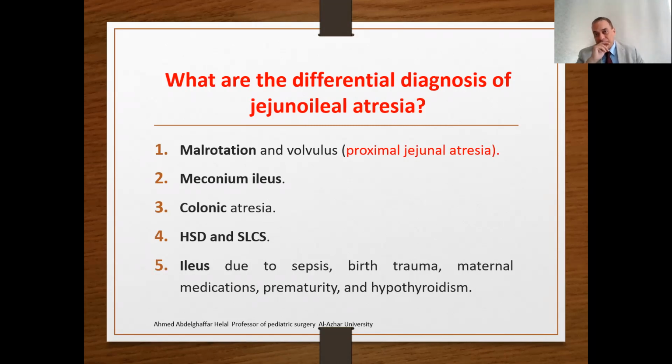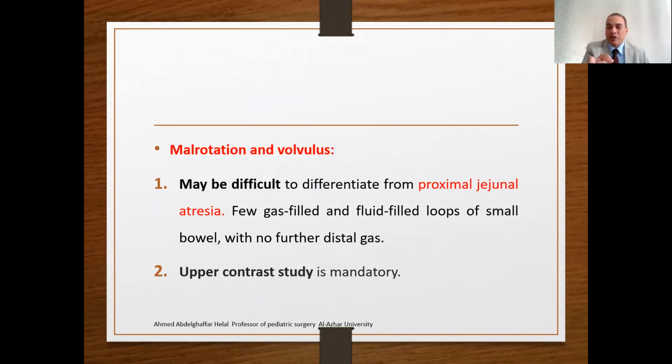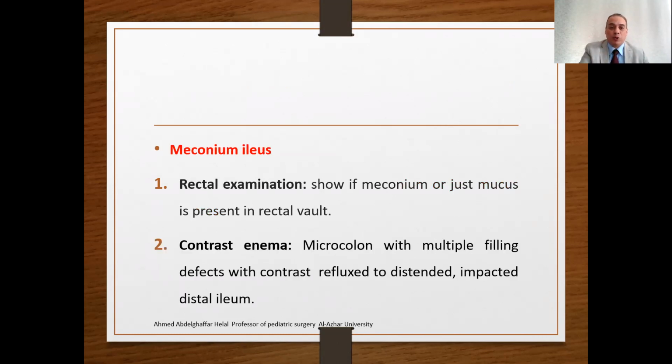Also colonic atresia: as we said, it is impossible in the neonate to differentiate between dilated small bowel and large bowel. Then Hirschsprung disease and small left colon syndrome, or ileus due to sepsis or birth trauma. In malrotation and volvulus, it may be difficult to differentiate from proximal jejunal obstruction, with a few gas-filled loops of small bowel and no distal gas. So an upper contrast study is mandatory in such cases to rule out catastrophic midgut volvulus.